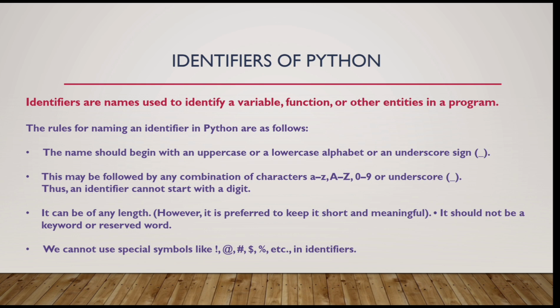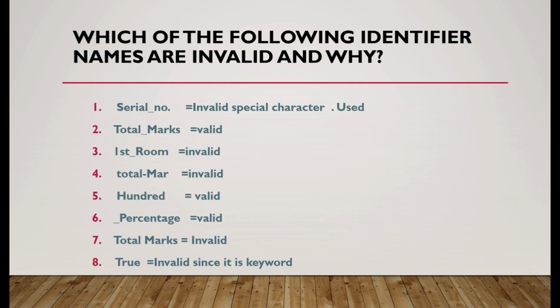And one more important thing is you can't use keywords. We have discussed previously what keywords are. Keywords cannot be used as identifiers, and also no special symbols are allowed in identifiers. Only underscore is allowed. Other than underscore, symbols like percentage, greater than, less than, dollar symbol, at symbol, exclamation mark, all these symbols are not allowed when naming identifiers.